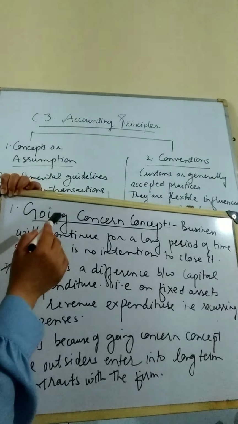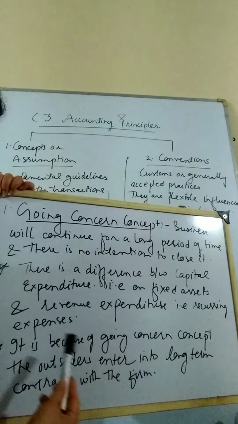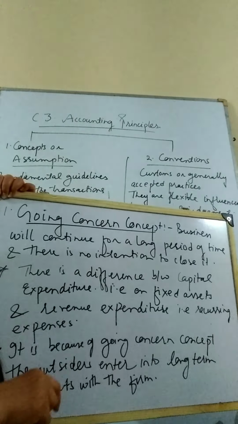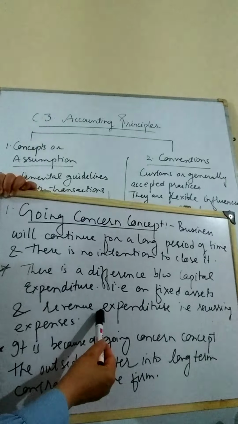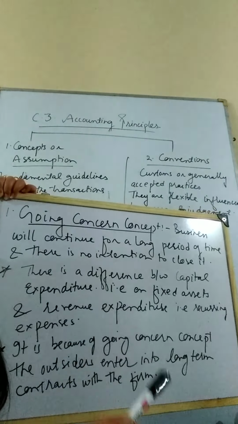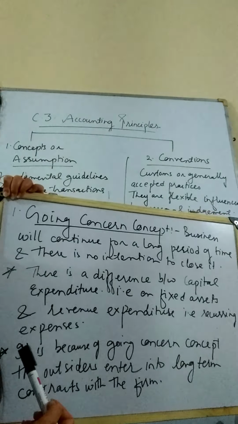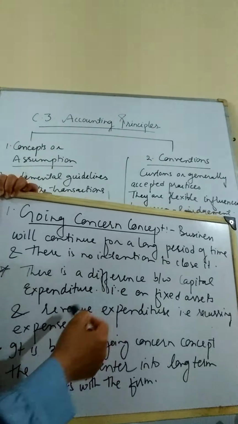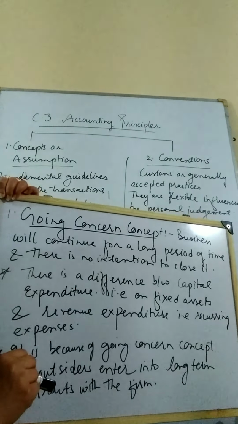One is, because of the going concern concept, there is a distinction between capital expenditure and revenue expenditure that we have done in the previous chapter. Capital expenditure means the expenditure done over fixed assets, and revenue expenditure means the expenditure which is done on day-to-day running of the business. Capital expenditure is a long-term expenditure. Revenue expenditure is a short-term expenditure. So there is a difference between short-term and long-term expenditure because of the going concern concept.